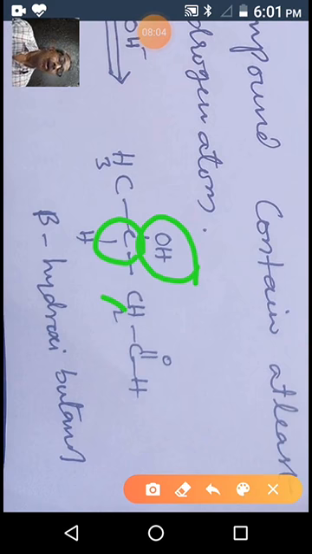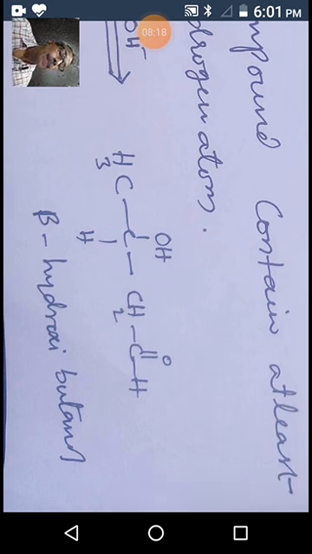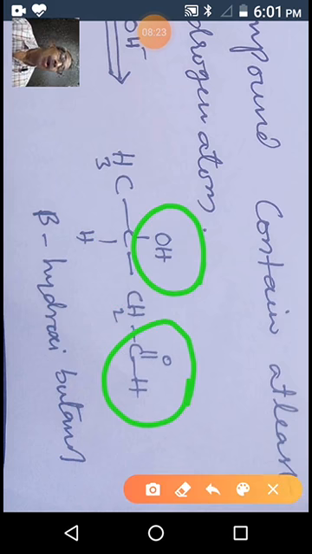That's why it is beta hydroxybutyraldehyde. This is generally called aldol. Why do we call it aldol? In this compound we have an aldehyde group and an alcohol group: aldehyde plus ol, meaning alcohol, aldol.